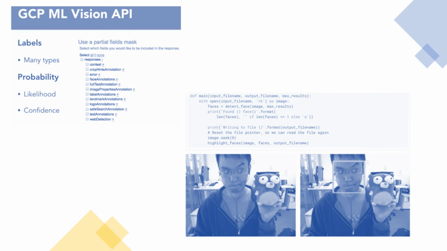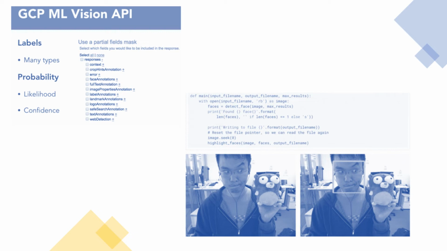So you can have crop hints around if you want to crop the photo, face annotations, so faces can be discovered, full text annotations, image properties, labels, landmarks, logos, safe search, text annotations, and web detection. For your particular business scenario, you're gonna want to explore this API and figure out which of these annotation types are going to provide the value for your application.